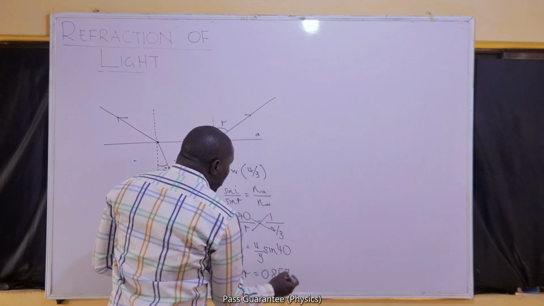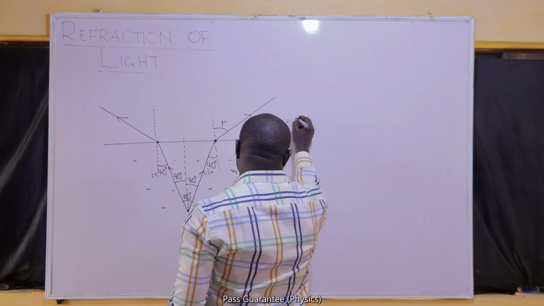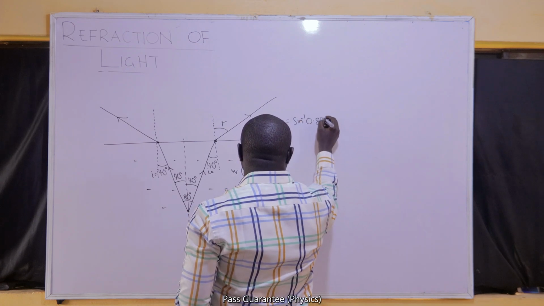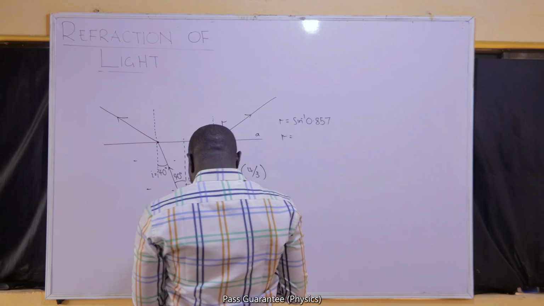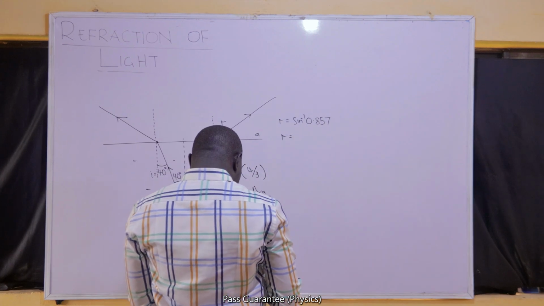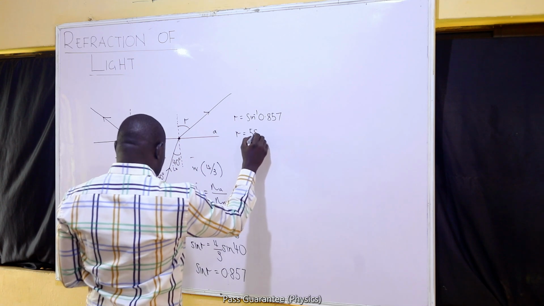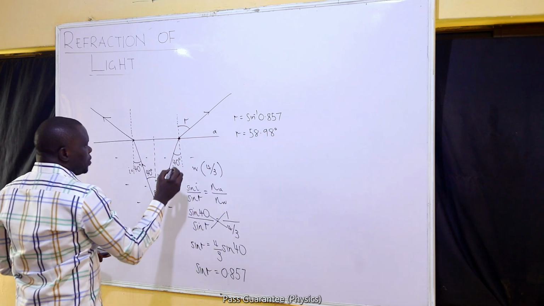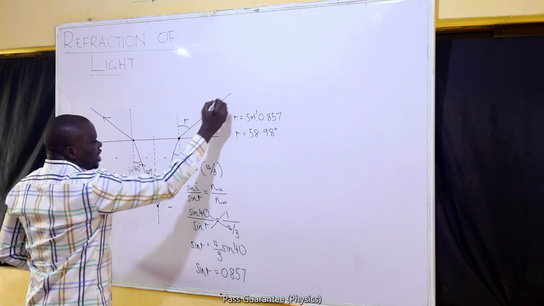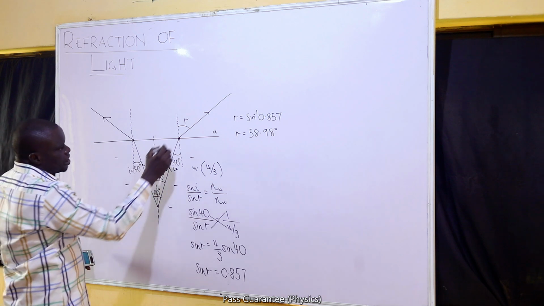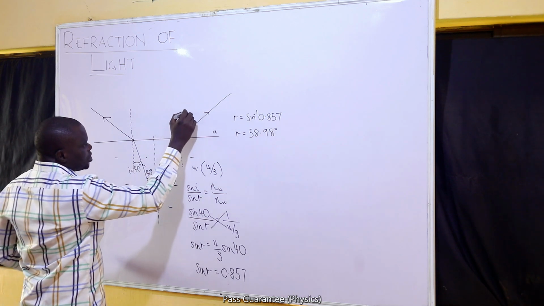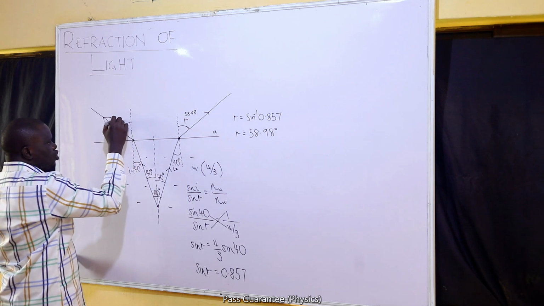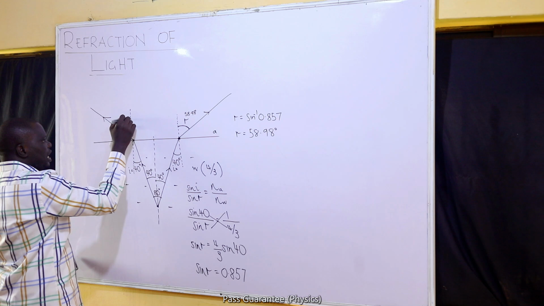0.857. R therefore must be arc sine of 0.857, which is 58.98 degrees. Now, the ray of light upon emanation from the water surface has an angle of 58.98. So I expect you to know that here too it will have 58.98 because it is the same ray of light.